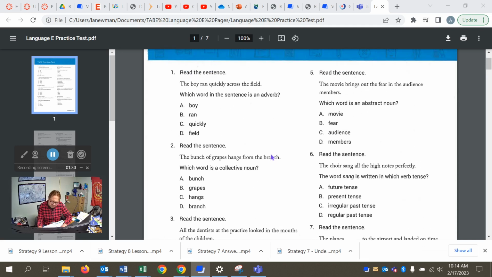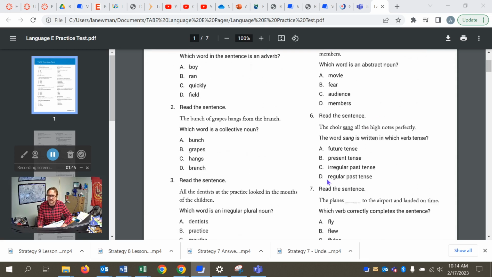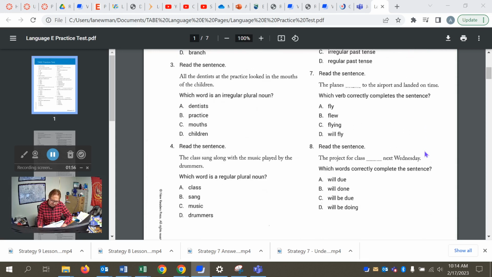Regular plural. Okay, number 5 is B, fear. That qualifies as our abstract noun that we use for things that can't necessarily be sensed with our 5 senses but still exist as ideas or concepts. All right, number 6 is D. This is just regular past tense. The choir sang, but of course it is an irregular past tense form. All right, number 7 is B, flew in past tense.